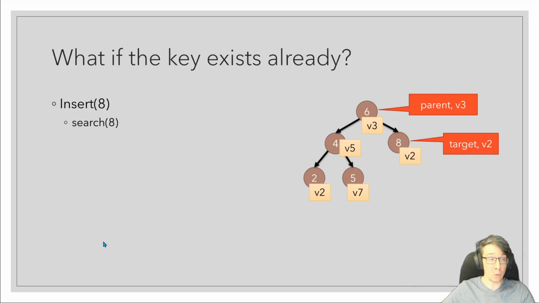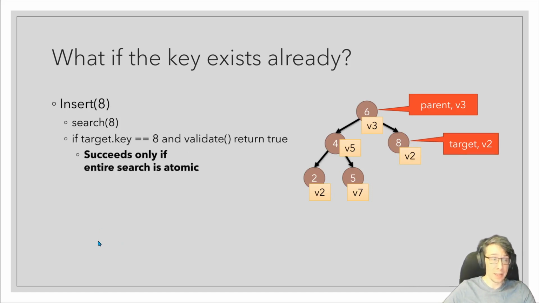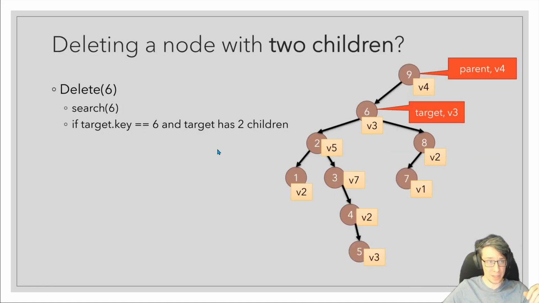If the key already exists when we try to insert, then we'll see that 8 is already in the target, and we'll call validate to ensure that our search is atomic. And if validate succeeds, of course, the entire search path contains all the same values as they did when we read all those nodes independently. Incidentally, that validate call can be optimized away. See the paper for details.